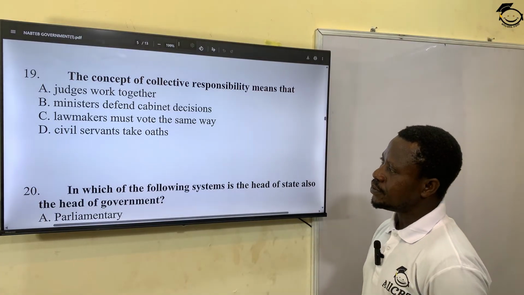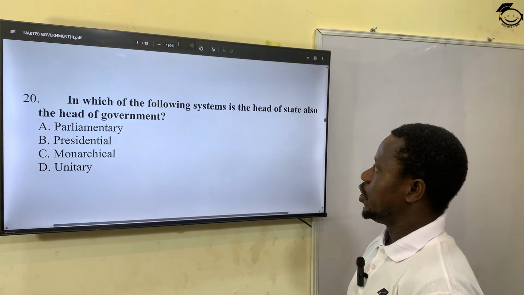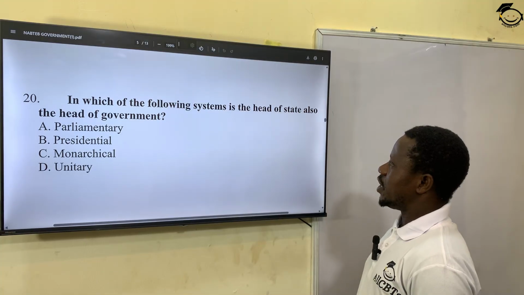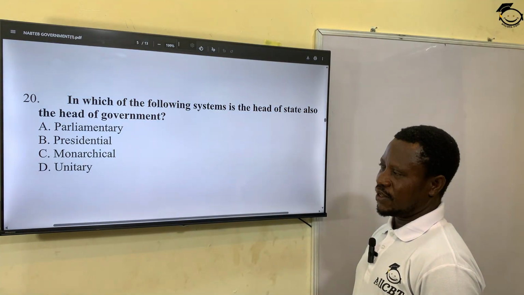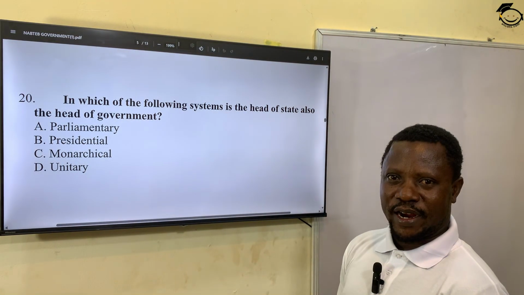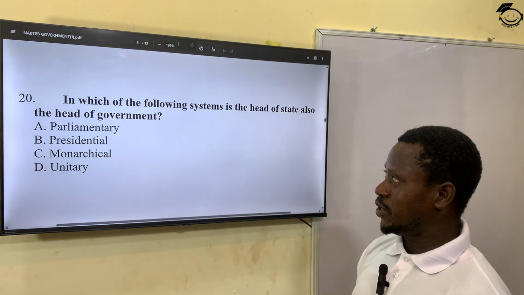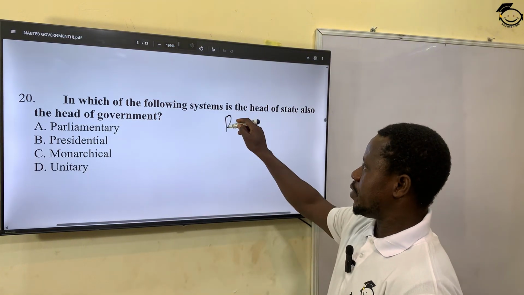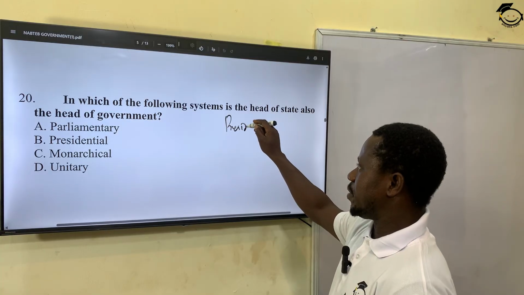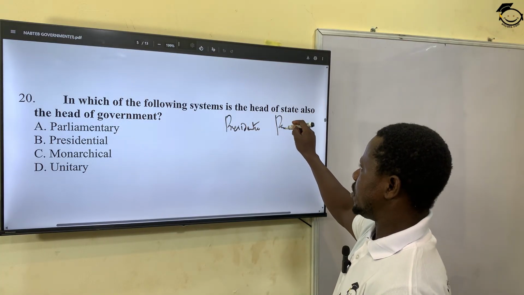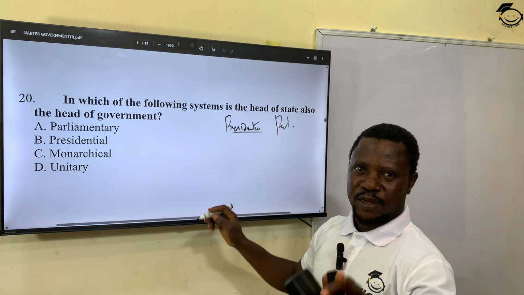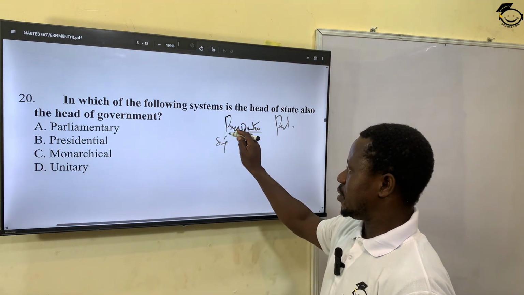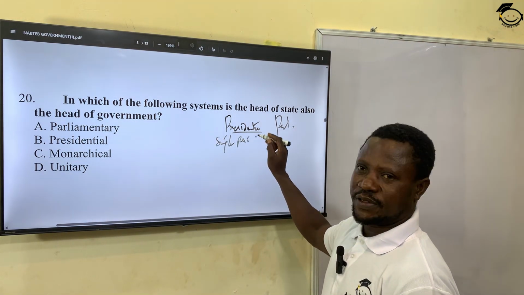Let's go to the next question. In which of the following systems is the head of state also the head of government? Okay? As a background, this is also about types or systems of government. We have the presidential system, and we have the parliamentary system. In a presidential system, we have one single person as the head of state.